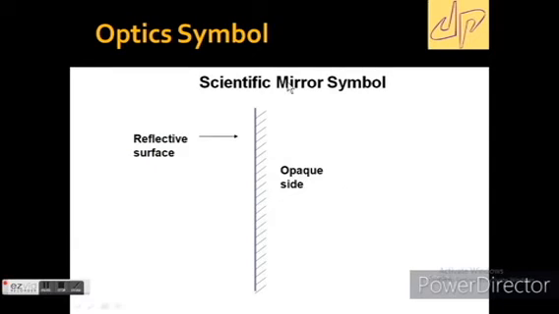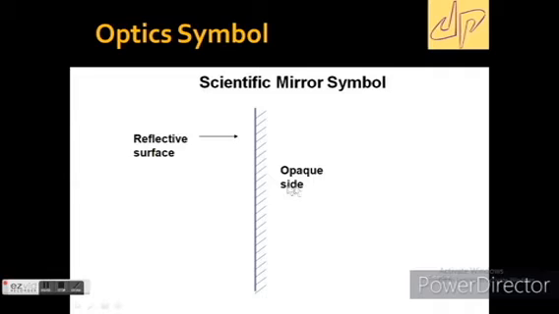Coming to one small note: whenever you see a mirror diagram in textbooks, they draw it like this. One side has a shaded region, and one side is the reflective surface. It means a mirror has two faces, a front side and a back side.